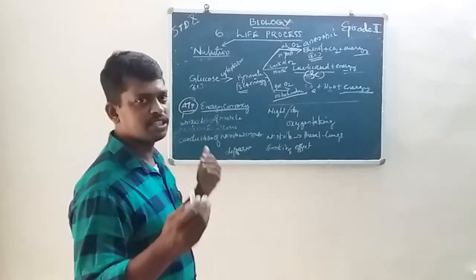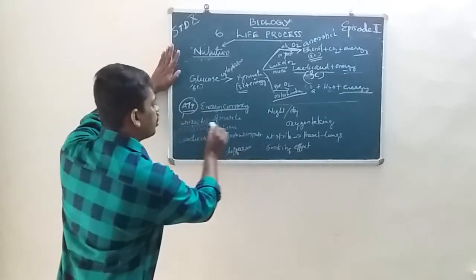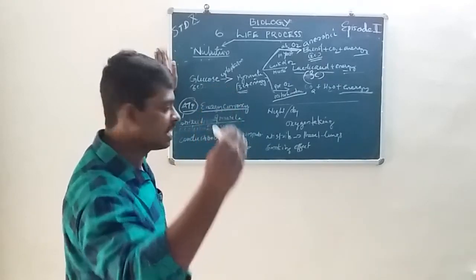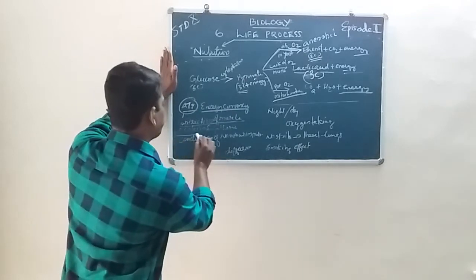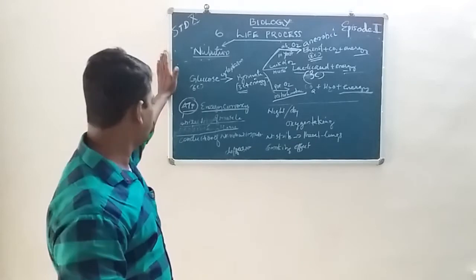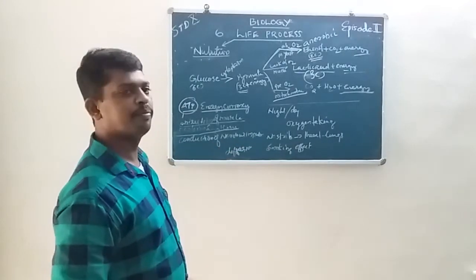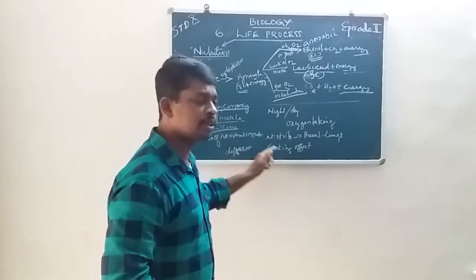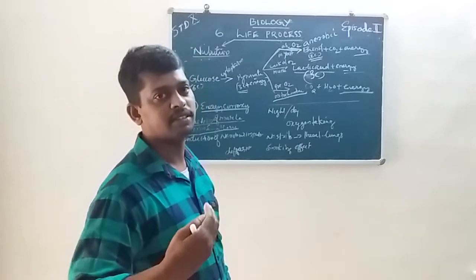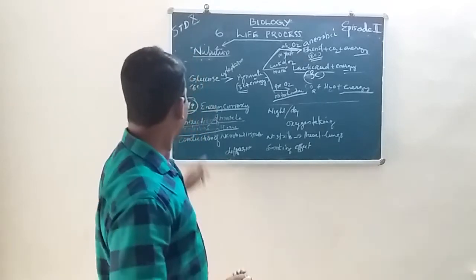What is the use of this ATP? ATP is used for muscle contraction, protein synthesis, conduction of nervous impulses, and other human being activities, that means life processes.